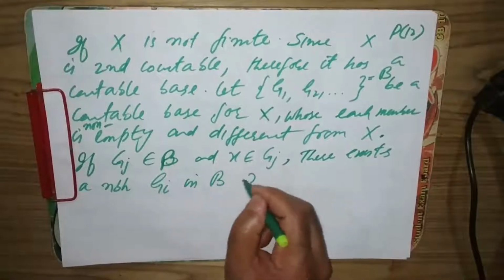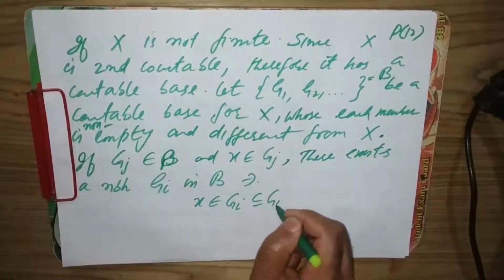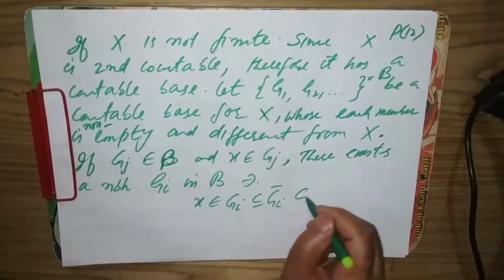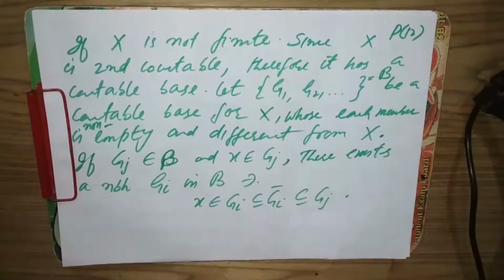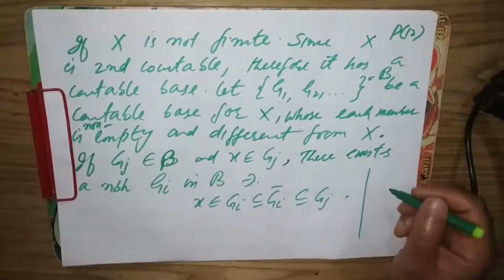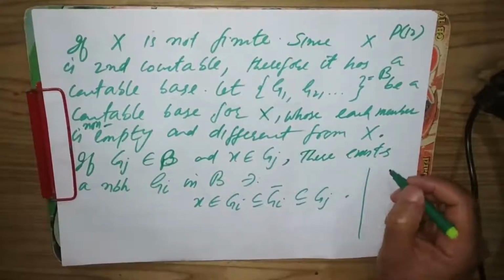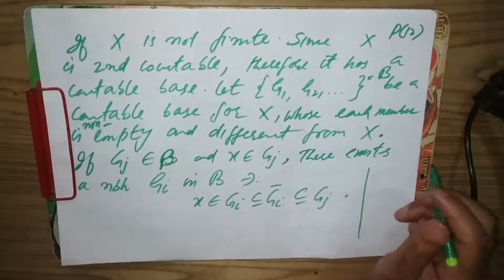such that x belongs to Gi, a subset of Gi closure, a subset of Gj.